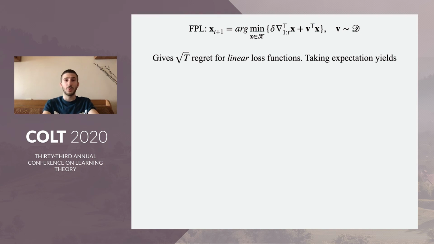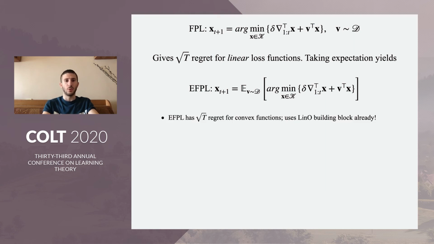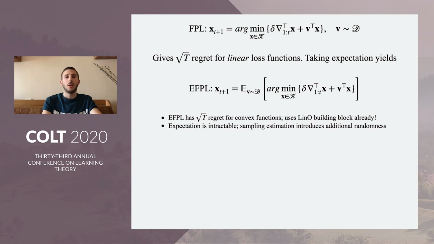It can also be shown that if you use expectations over the FPL points, as here, one gets the same root T regret result for general convex functions. The great thing about this is that we're using linear optimization as a building block already, and that's great for a projection-free method, right? The bad thing about it is that there's an expectation here, which is not tractable, obviously,